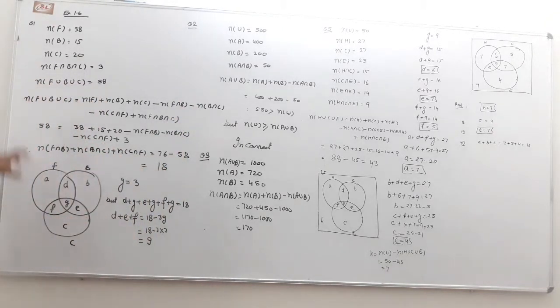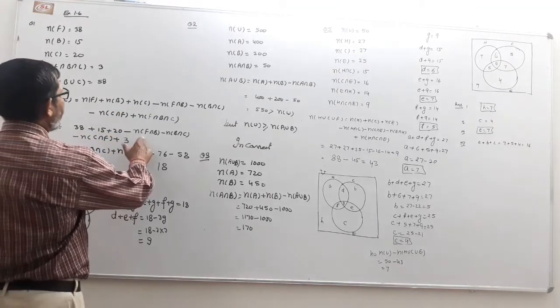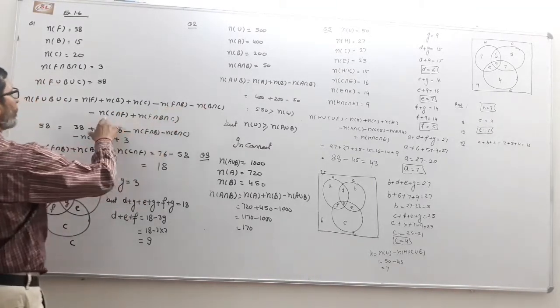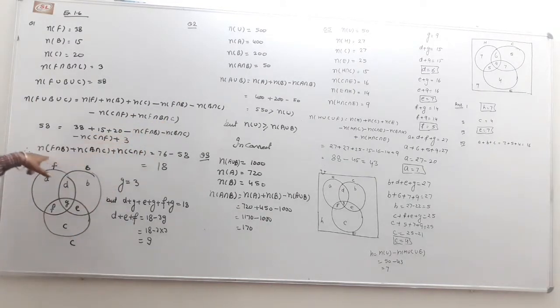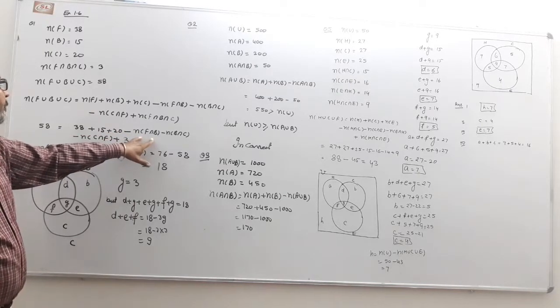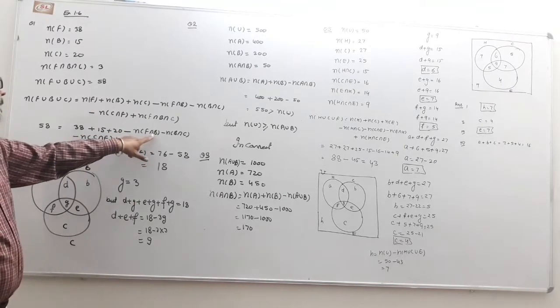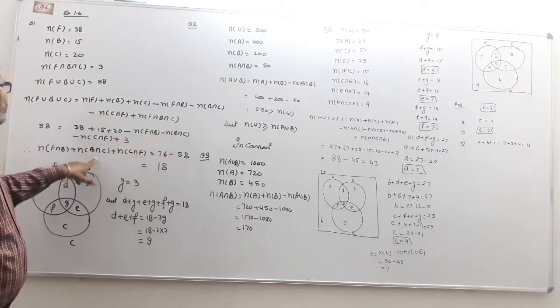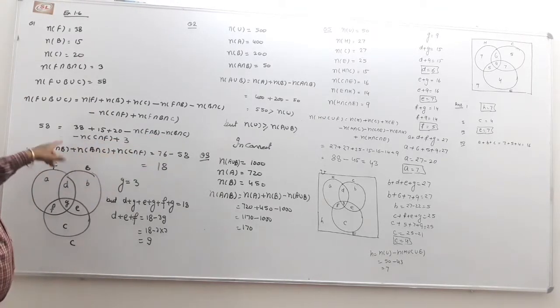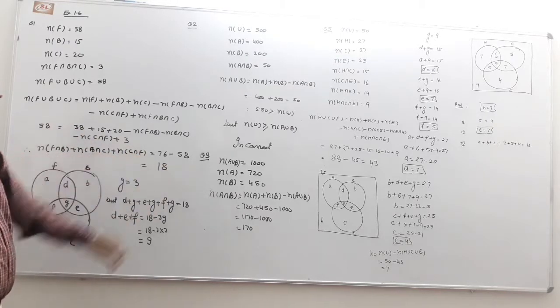Here n(F union B union C) is given as 58, and n(F), n(B) and n(C) are given, and the three pairwise intersections are unknown. Now we simplify this equation, and we get the unknown values n(F intersection B), n(B intersection C) and n(C intersection F), shifting the terms to the right hand side.